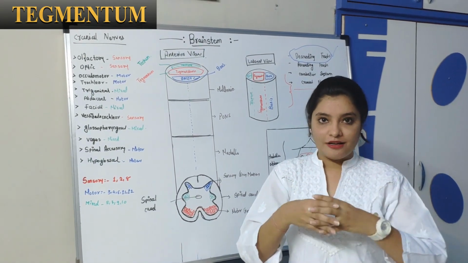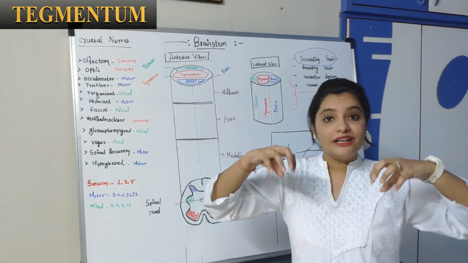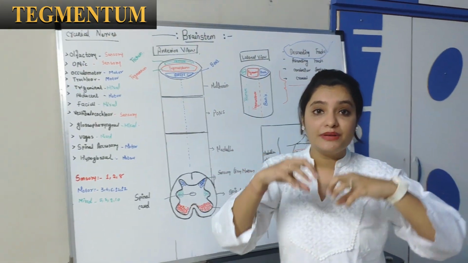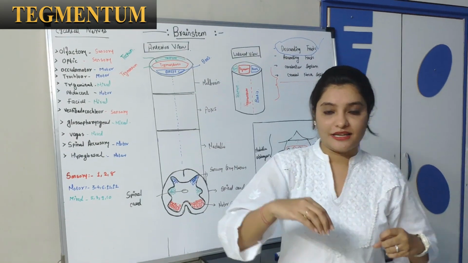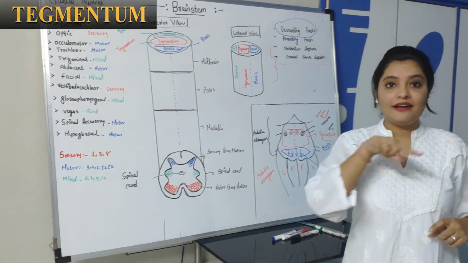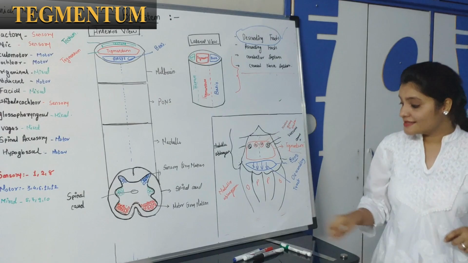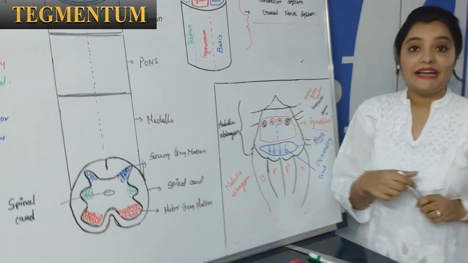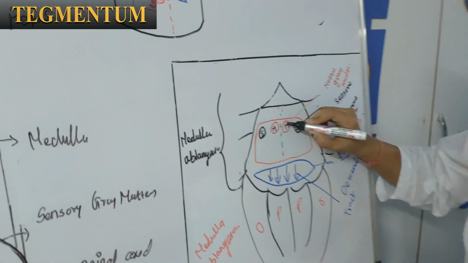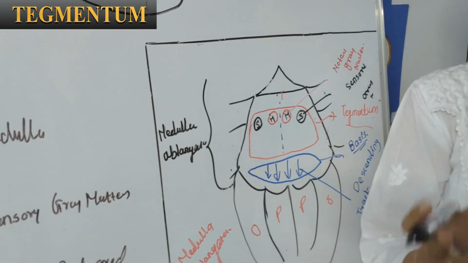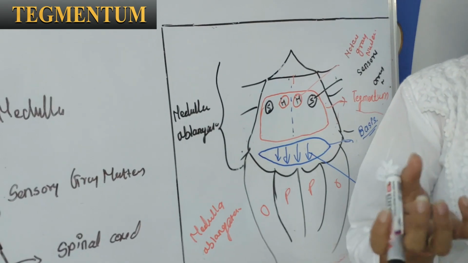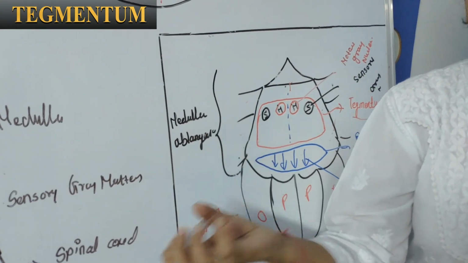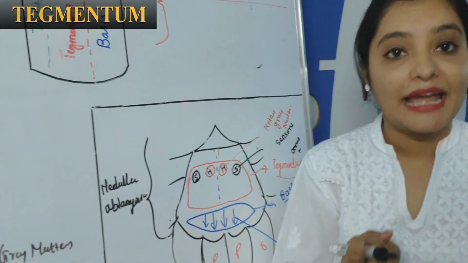The gray matter of the spinal cord will be broken down into small, well-defined pieces at the level of the tegmentum of the brainstem. These broken down, well-defined pieces are called gray matter nuclei. Actually, these gray matter nuclei are the broken pieces of the gray matter column of the spinal canal.